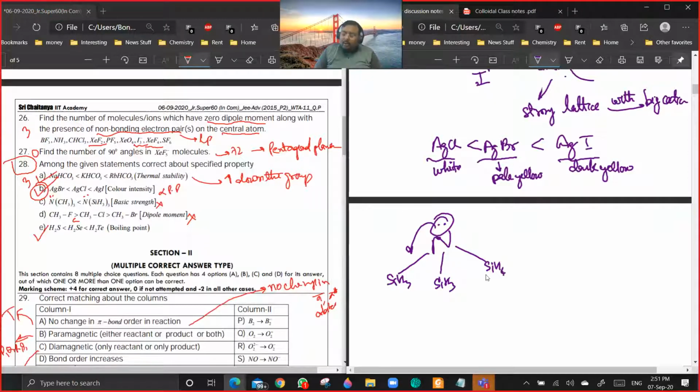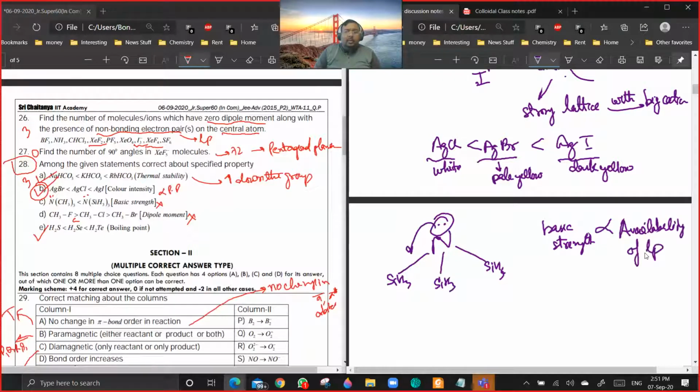And the second thing is that when the lone pair is getting delocalized, then the basic strength will decrease, because that lone pair is supposed to be given to the Lewis acid. Are you getting my point? So it is not in terms of vacancy, it is in terms of availability of lone pair. Basic strength is directly proportional to the availability of lone pair. Now when back bonding exists, does the availability of lone pair increase or decrease?